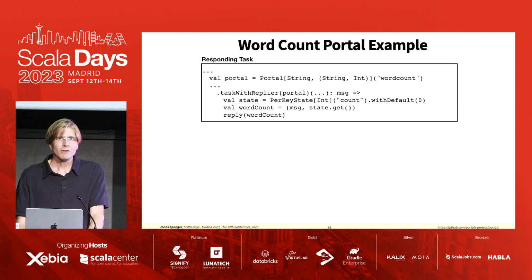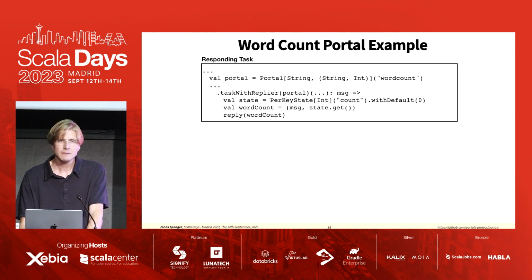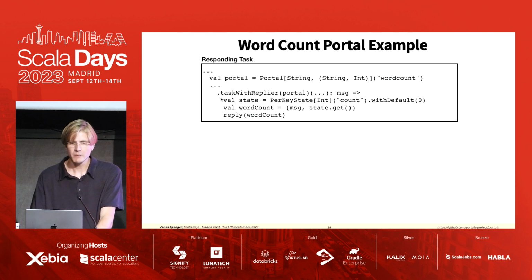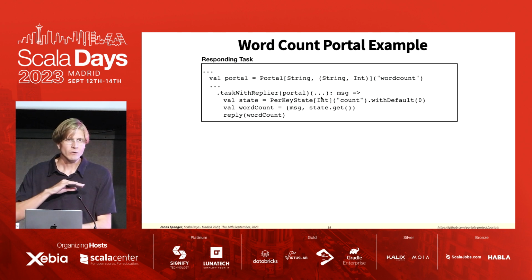I hope you can see this in the back of the room. This is what it looks like at the responding task. First, we need to create a portal, which we do here. We define the portal. We give it the message type and the reply type, as well as a name. And then somewhere within the workflow definition of this word count application, we have a task with a replier that connects to the portal. And we have these three dots here, which hide the original word count sum task definition.